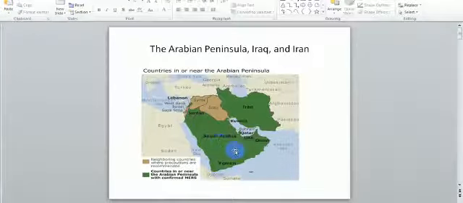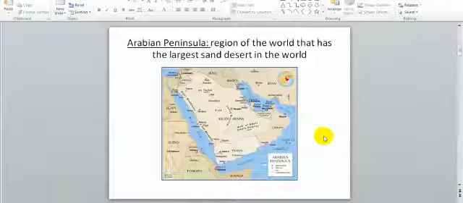This is a peninsula because we can find the Red Sea on the left side, the Arabian Sea on the south, and in the middle we can see the Persian Gulf. It looks like a semicircle region or an incomplete circle region. Let's start from the Arabian Peninsula. It is a region of the world that has the largest sand desert in the world. It has a big and wide desert, actually the biggest and widest desert we can see.